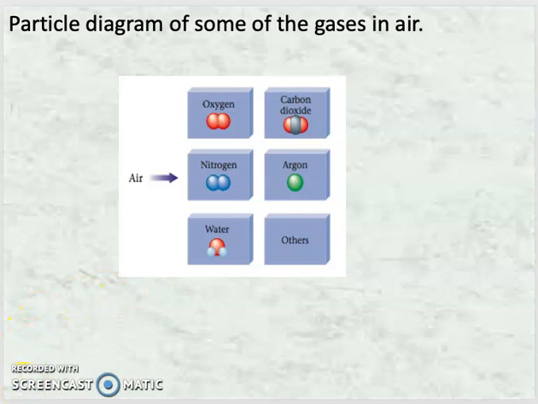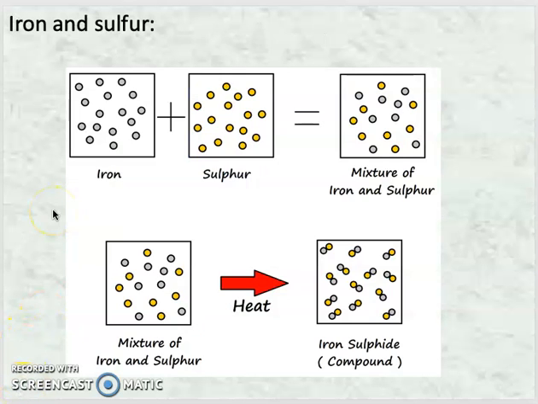Got it? We saw what mixtures are and how mixtures are separated. They are separated because they are not chemically combined. They are physically mixed. So let us see one example with chemicals, iron and sulfur. You can see in this first box the gray dots. These are iron, that is Fe. Plus in another box there is sulfur, that is yellow dots.